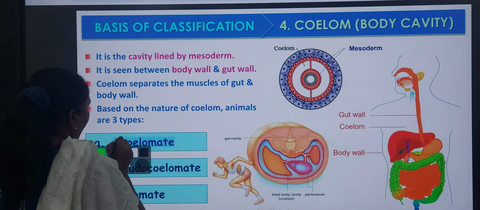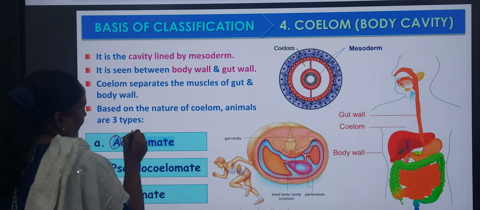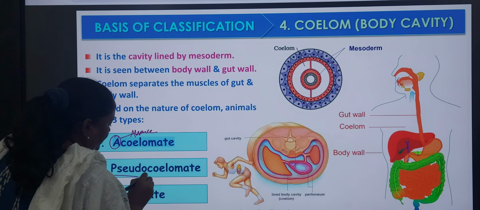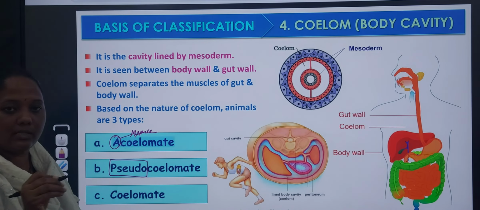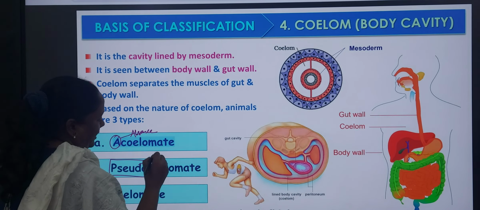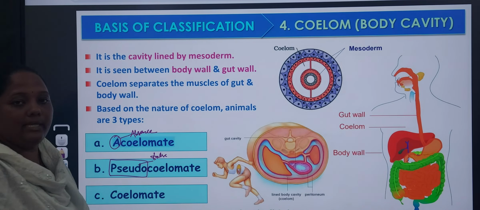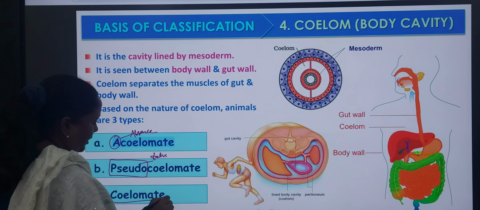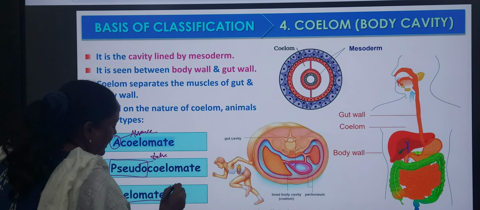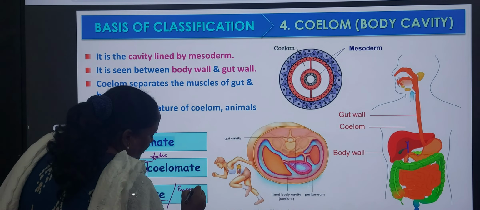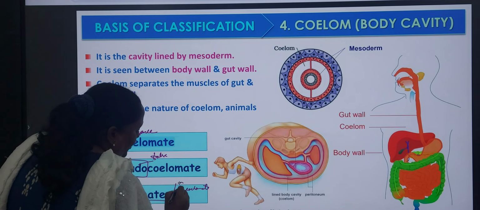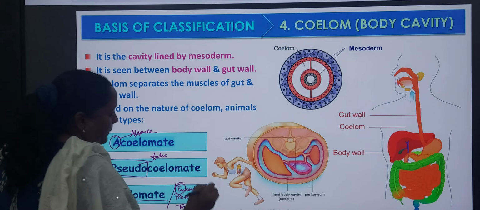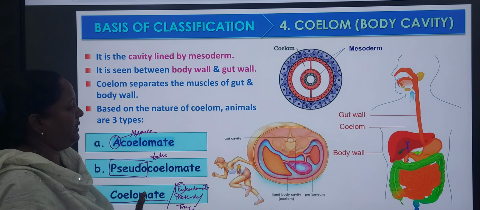Here again you see acoelomate. Acoelomate, absence, means the coelom is not present. Next, pseudocoelom. I think you all read it in your previous school age or college. Pseudo is nothing but false. Here the coelom is present but is false. Next, coelomate. Coelomate is also called eucoelomate, meaning true coelom. Eu is nothing but presence or true. Here the true coelom is present.